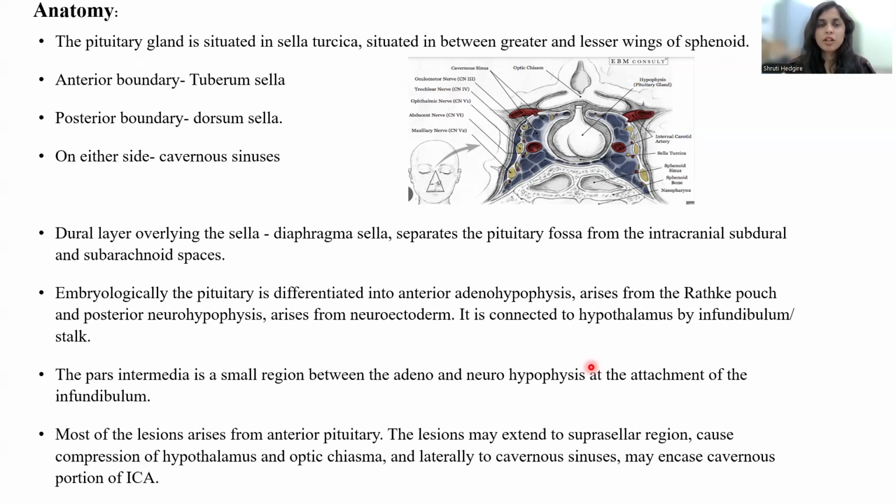that arises from neuroectoderm. The posterior pituitary is connected to the hypothalamus by the infundibulum or stalk. The pars intermedia is a small region between the adenohypophysis and neurohypophysis at the attachment of the infundibulum. Most lesions arise from the anterior pituitary. The lesion may extend into the suprasellar region, compressing the hypothalamus and optic chiasm, and may extend laterally into the cavernous sinuses, encasing the cavernous segment of the ICA.